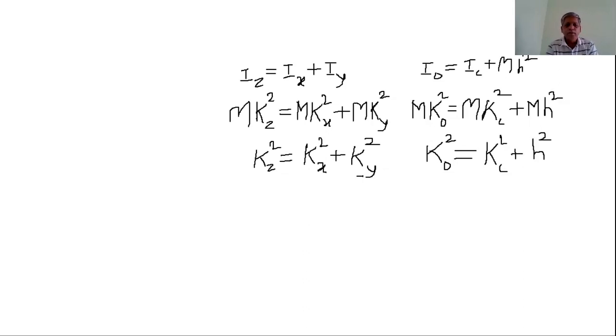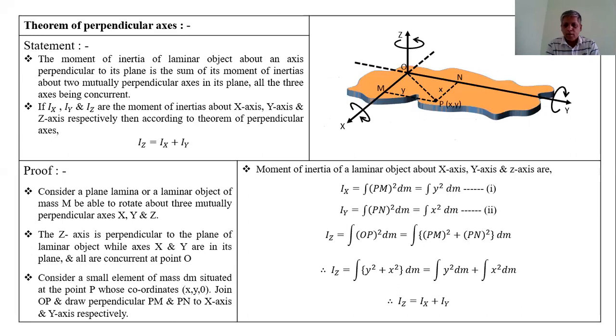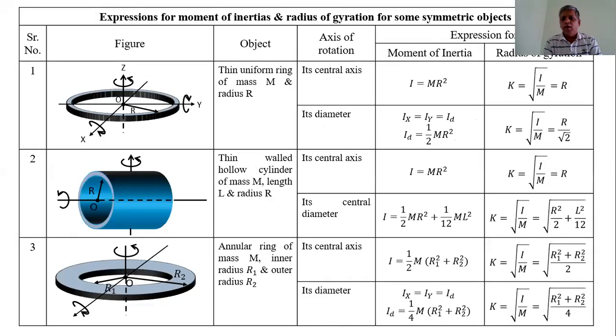Now, in part second, we see the moment of inertia of a thin uniform ring, that is I is equal to mr square about its own axis.